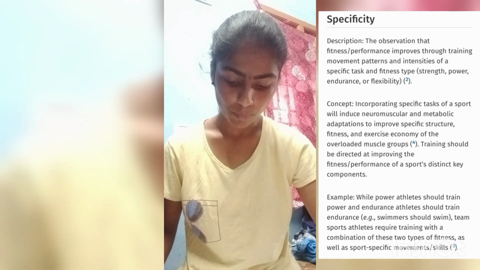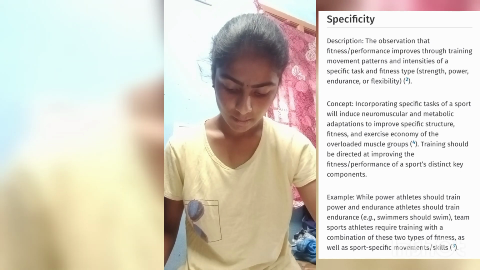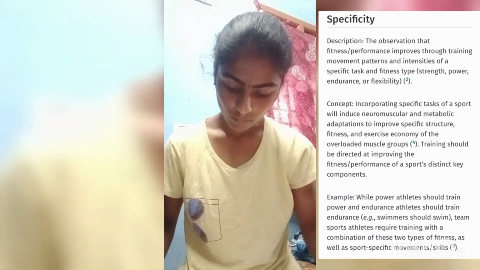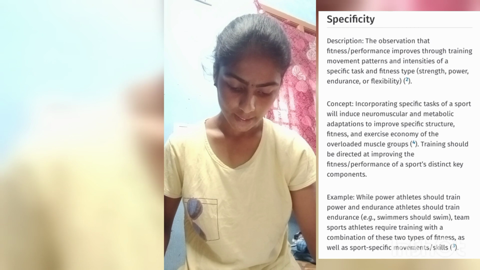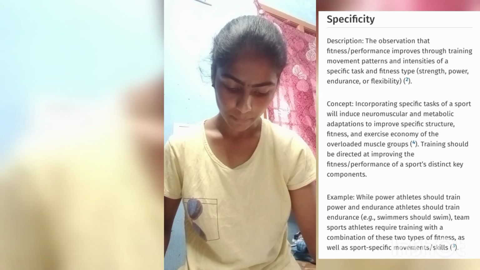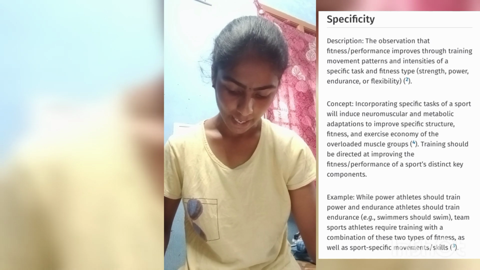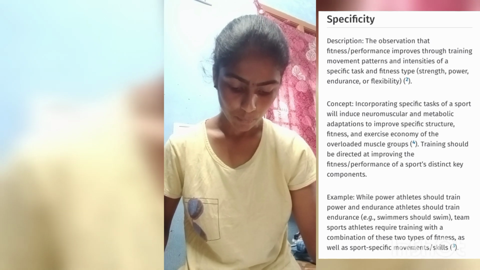Training should be directed at improving the fitness performance of a sport's key components. Example: while power athletes should train power, endurance athletes should train endurance. Example: swimmers should swim. Team sport athletes require training with a combination of these two types of fitness as well as sport specific movement skills.